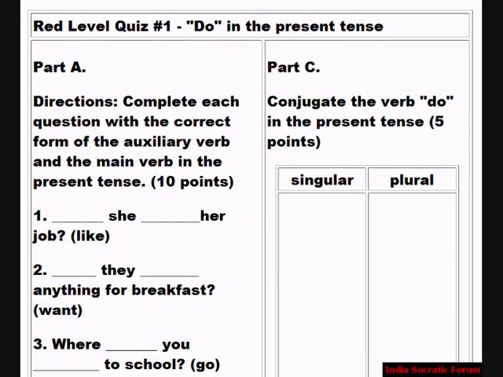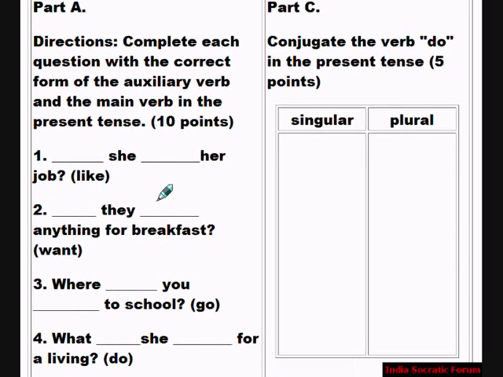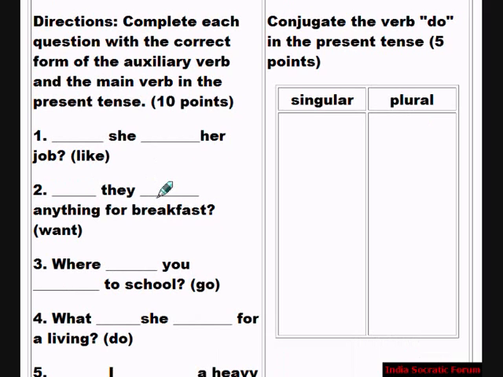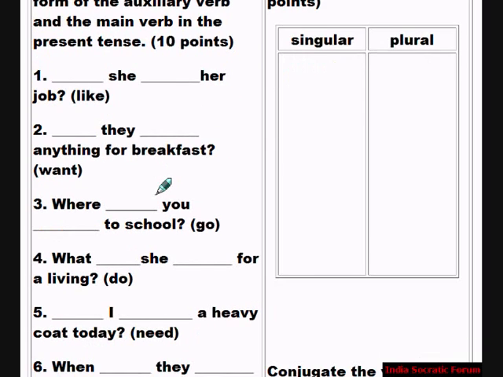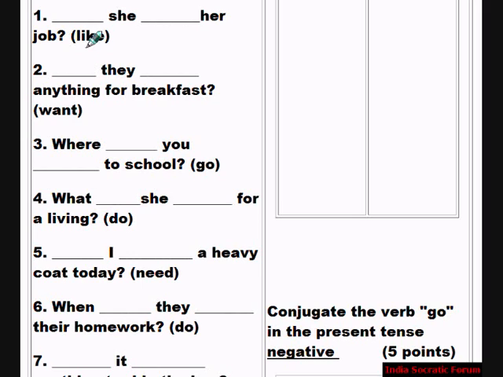Let's do the quiz. Do in the present tense. Part A. Complete each question with the correct form of the auxiliary verb and the main verb, present tense. It has 10 points. Pause the video and take the test. Use this verb like in this place.